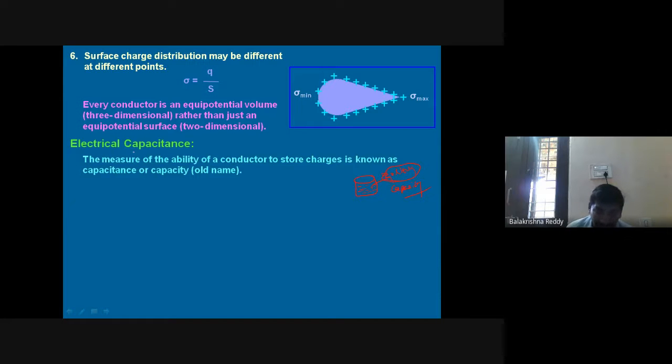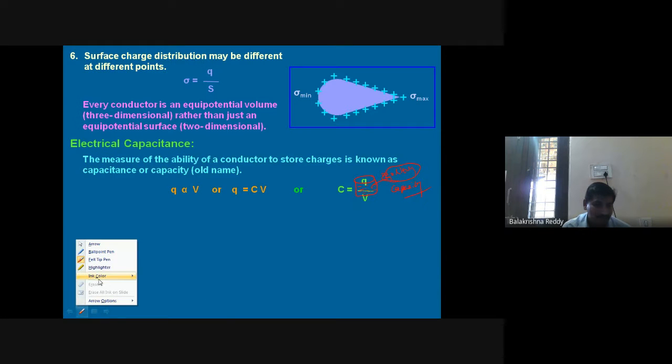This is water storage capacity we are talking about, but we are talking about electrical capacitance. How does it come? Here they have given that charge is directly proportional to potential. Therefore, after removing the proportionality, we have some constant C, which is called capacitance: C equal to Q by V. Since C equal to Q by V, this is electrical capacitance, we understood.